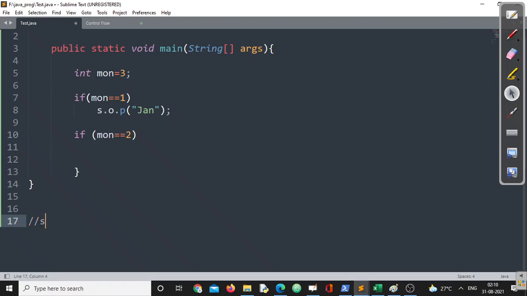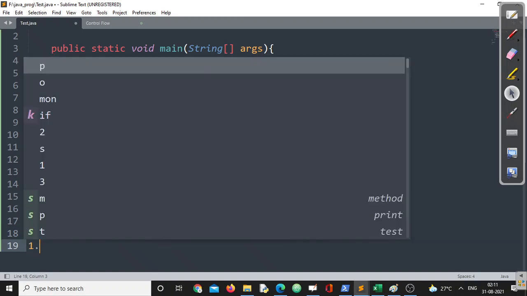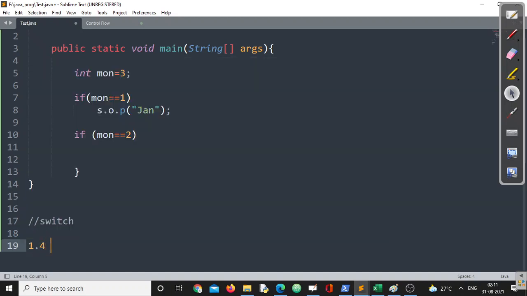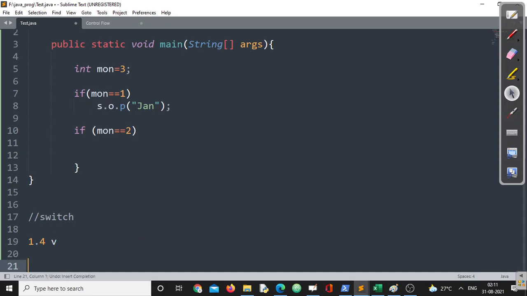So in the next session, next video, we'll take a broader look at switch. Remember, switch is again a selection statement, but if you compare the switch that was there in Java JDK 1.4 with Java 16, the difference is huge.